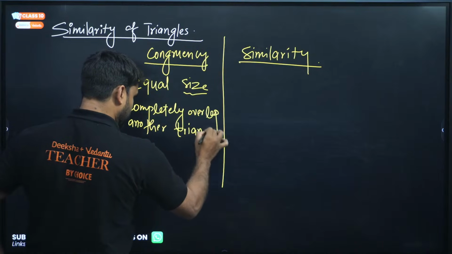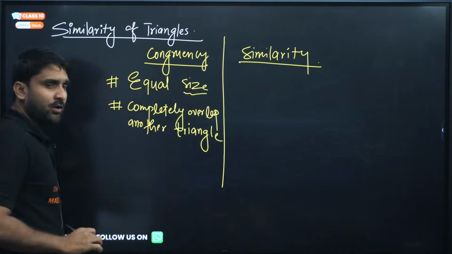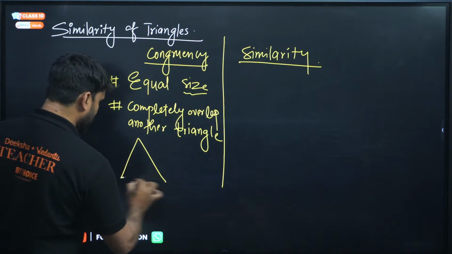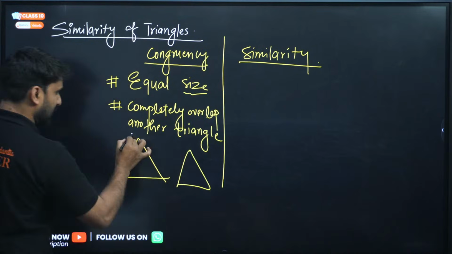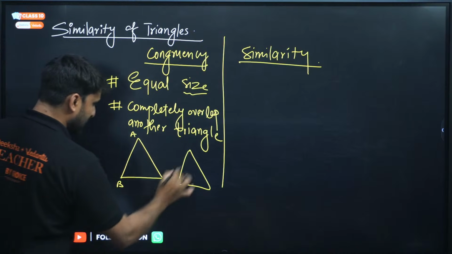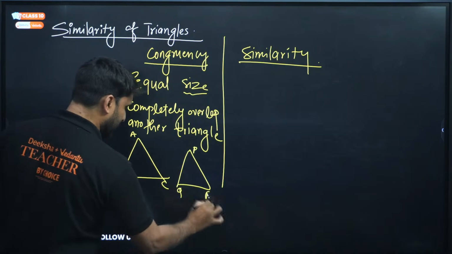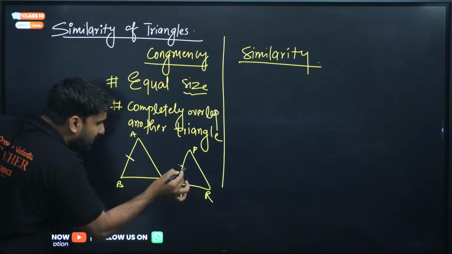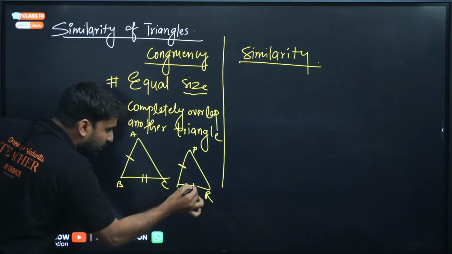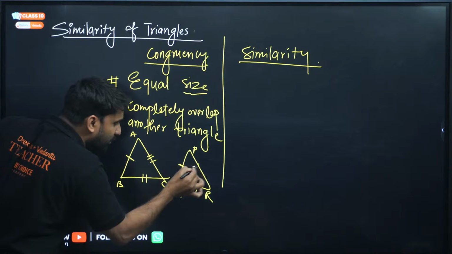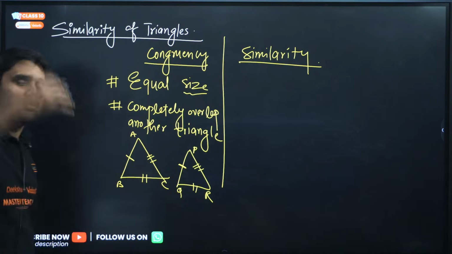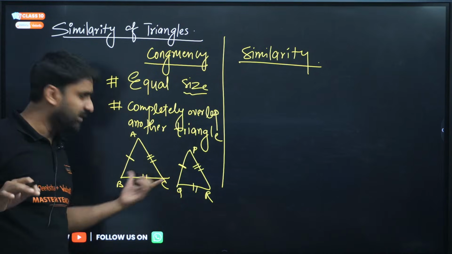Are you getting my point? So congruency means what? When two triangles, let's say I'm taking two triangles ABC and PQR, right? And their dimensions are equal. This side is equal to this, and this side is equal to this. There are so many congruency criteria, but I'm just giving you an example.